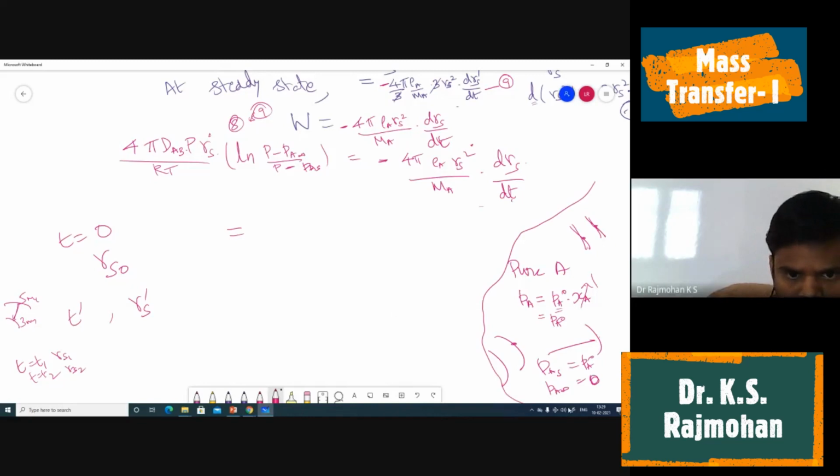So here you have to differentiate, separating and integrating between the limits RS naught to RS dash, and the time 0 to T dash, or you can say T1 to T2, whatever it is. I am using 0 to T dash. Okay.